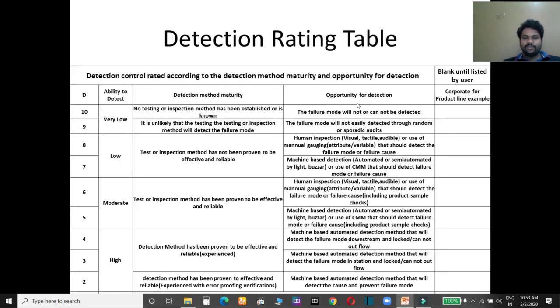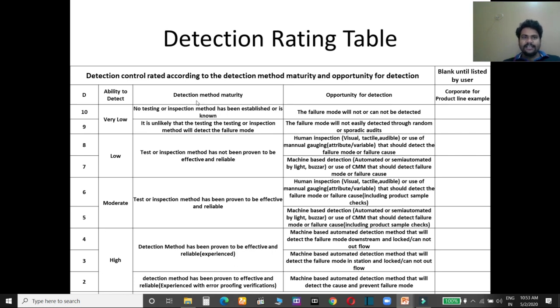So 1 is for very high. No testing or inspection method has been established or is known. It means that suppose no testing or inspection method has been established, because there was no defect generation at that process, or there was no need to use detectability, so you have to give very low, or a 10 rating. So like that you can go from 10 to 2.